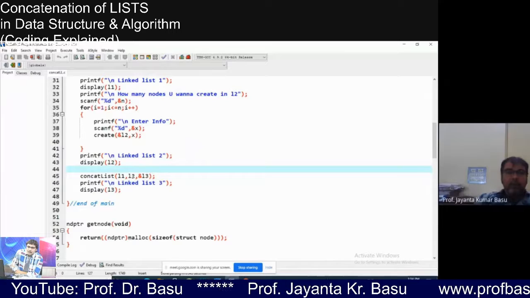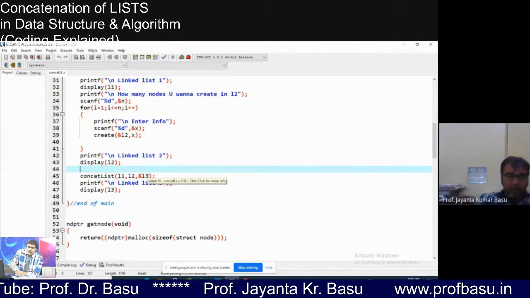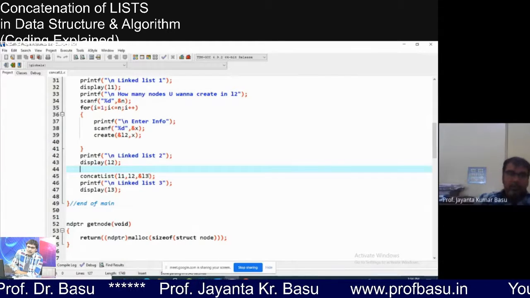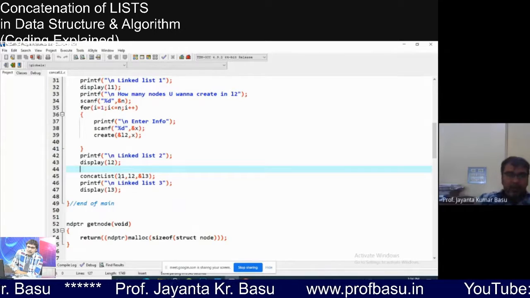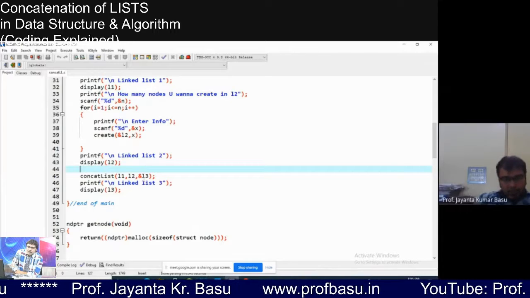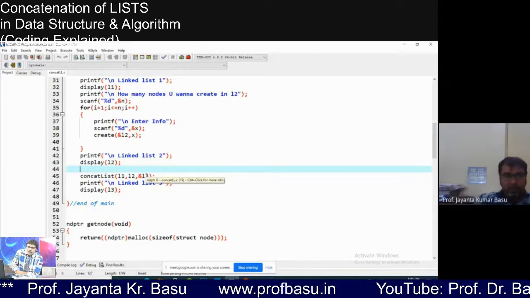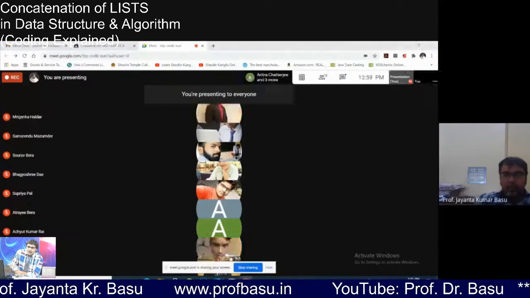For L1 and L2, we have not sent the address, but for L3, we are sending the address. Anybody can answer why? I have not sent the address of the roots of all three linked lists, only the address for L3. Fine. Could anybody answer?